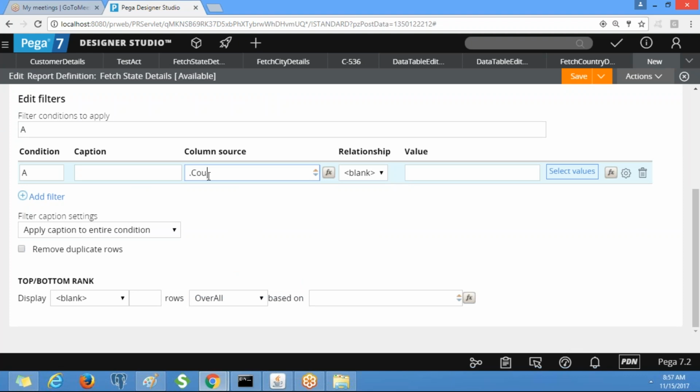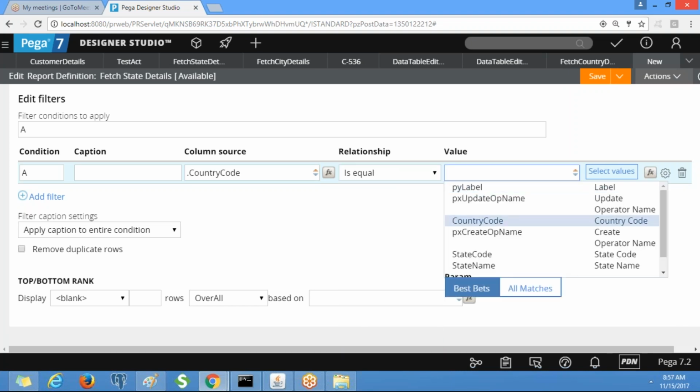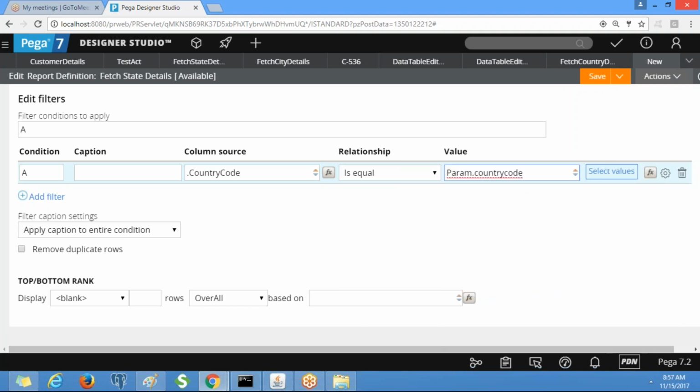Here we need to select country code in the where condition. Relationship is equivalent to, and the value is param dot country code. Click on save.